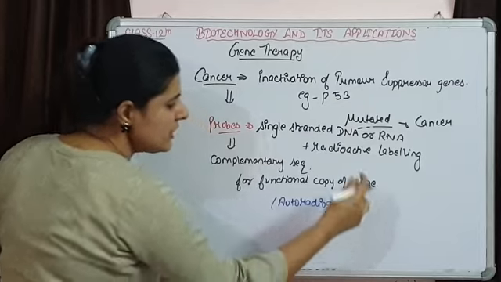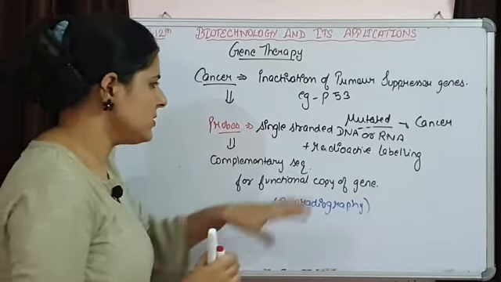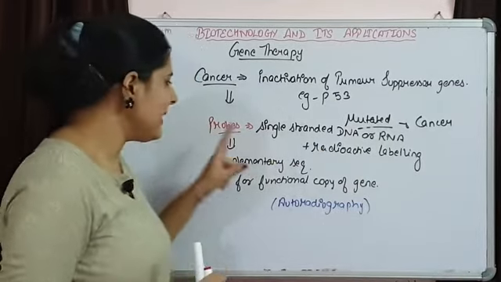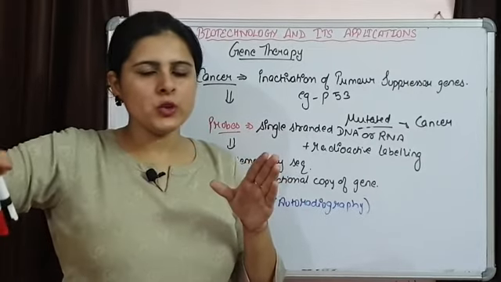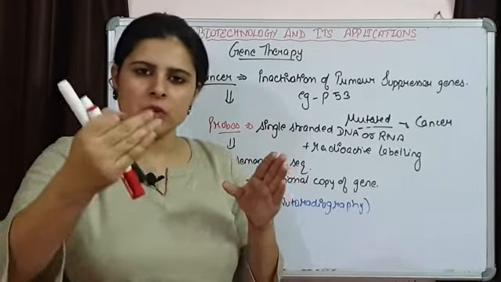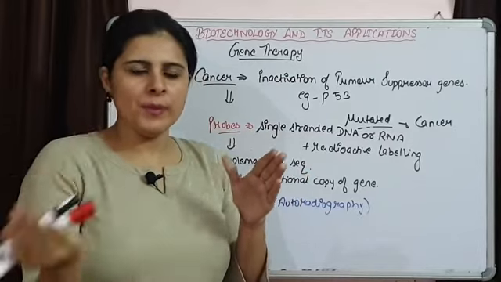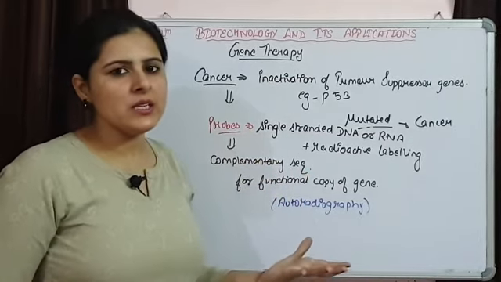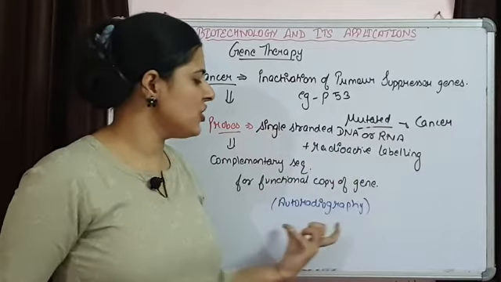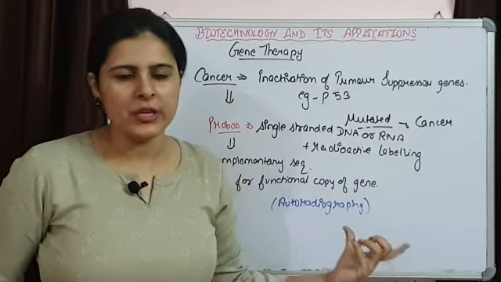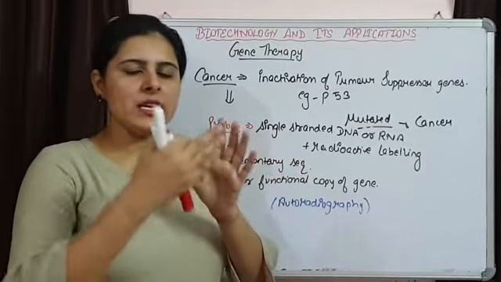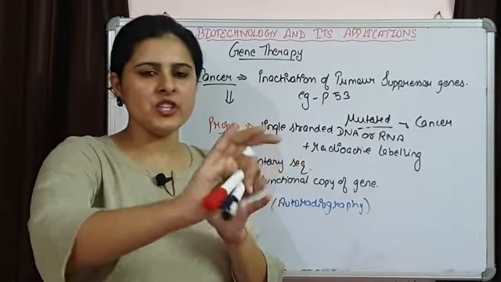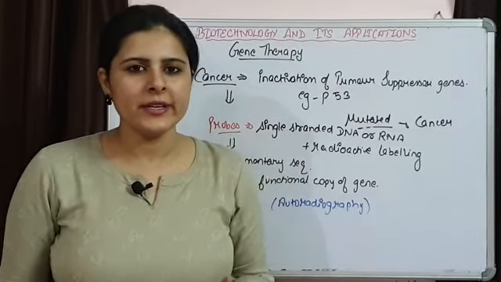But if the gene is mutated, then this probe is not going to be able to bind with the mutated gene because now the sequence has changed. So complementarity is not there. So binding is not there, and if binding is not there, then we cannot see this gene in autoradiography. So this is how we can easily differentiate between the normal gene and the mutated gene.